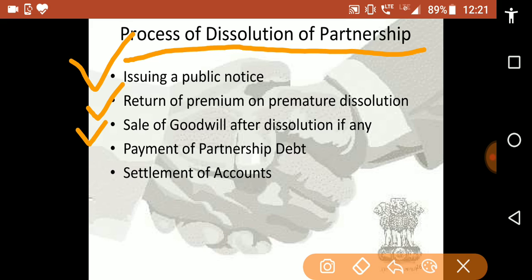Next, sale of goodwill after dissolution if any. Next is payment of partnership debt, and next settlement of account. So these are the process of dissolution of partnership.